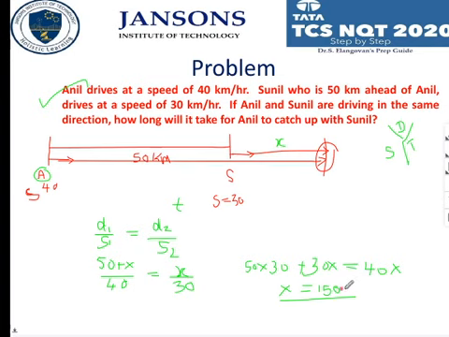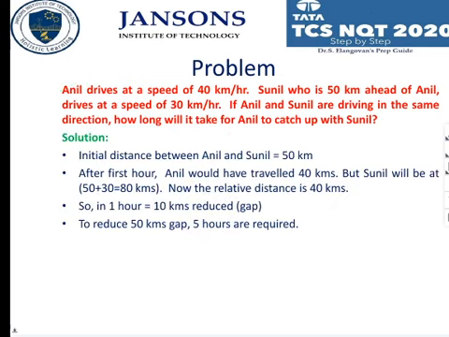So for 200 kilometers, what is the time he is taking? 200 divided by 40. Since he is going at the speed of 40, it is 5. So 5 hours he needs to catch up. How long will it take? It means time. Yeah, it is 5 hours.